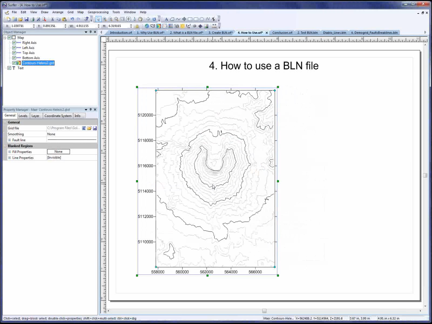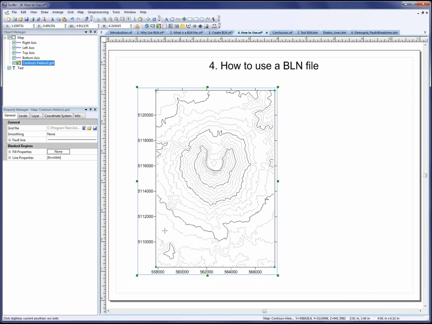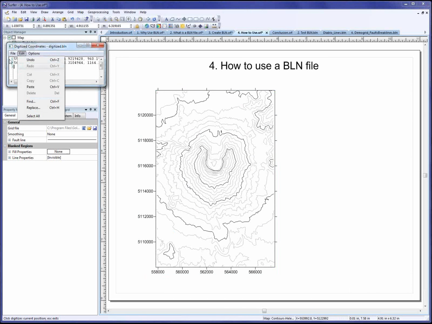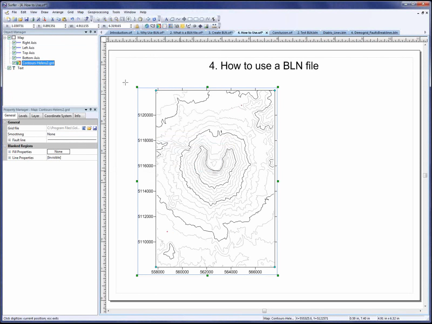Move it to the side. So I'll create a BLN file by digitizing my section line. I'll right-click, click Digitize, and let's say I want the section line to go right through the center of the crater. So my starting and ending points, this will be my section line. I'll click File, Save, and save it to a BLN file. Click Save, close that, and then press Exit on the keyboard to exit the digitized mode.